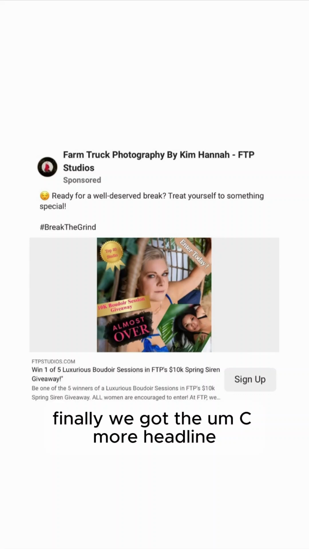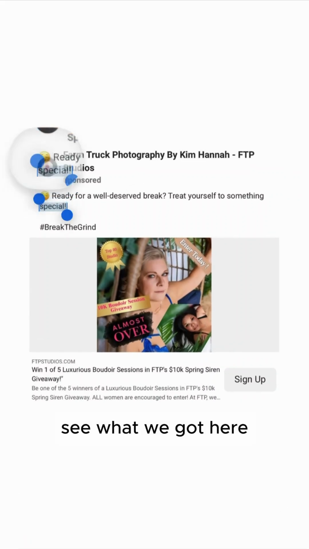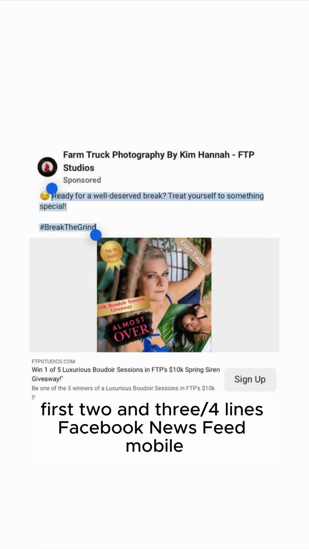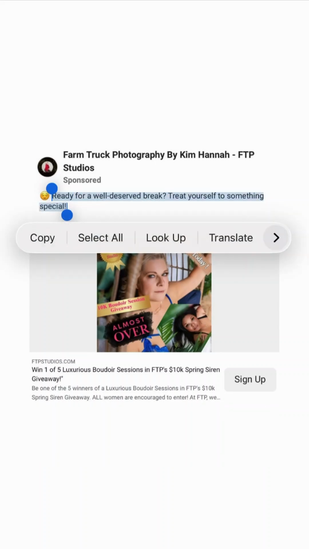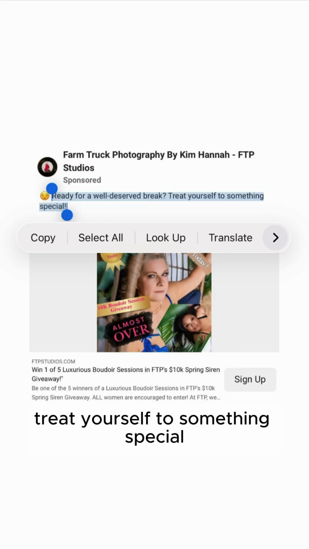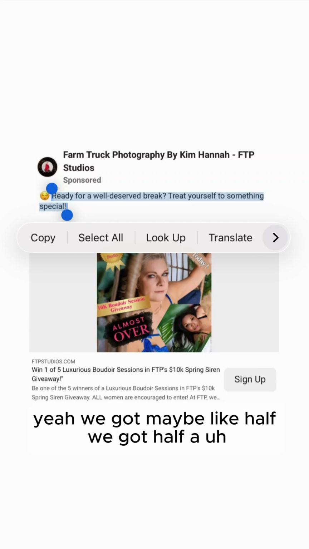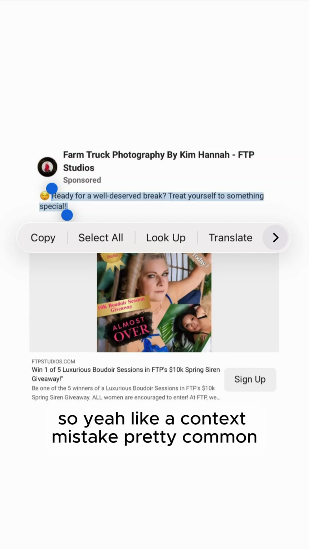Finally, we got the see more headline. Let's see what we got here. First 2 and 3/4 lines, Facebook newsfeed mobile. Ready for a well-deserved break. Treat yourself to something special. All right, so yeah, we got maybe half a context point here. So yeah, lack of context mistake, pretty common.